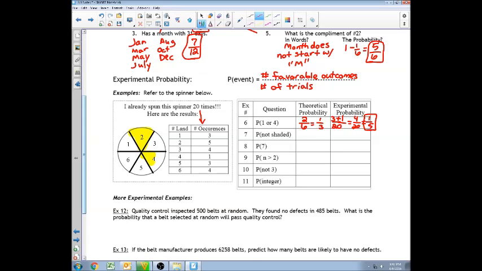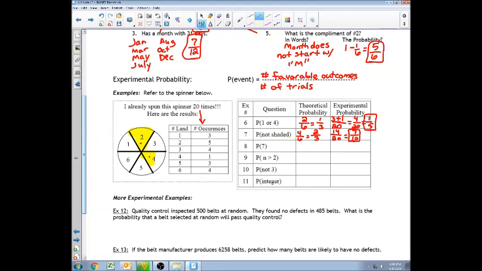Number 7 is the probability that the area is not shaded. Well, I only have 2 and 4 that are shaded, so that's going to be 4 out of 6, which is really 2 out of 3. The experimental probability, I can either add up all of the occurrences in 1, 3, 5, and 6, or I could take 1 minus how many times it landed on 2 and 4 over 20. I'm going to add up everything and divide it by 20. If you add everything up, it will end up being 14 over the number of times that we did the trial was 20. That can simplify to 7 over 10.